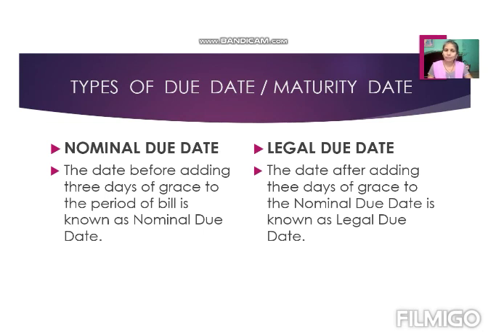So though the bill matures or expires on 28th June, the payee or holder of the bill has a right to ask for the payment on 1st July. 1st July is known as the legal due date. So is it clear to all of you what the difference between these two is, the nominal due date and the legal due date? In the next video we will discuss how to calculate these due dates. Thank you.